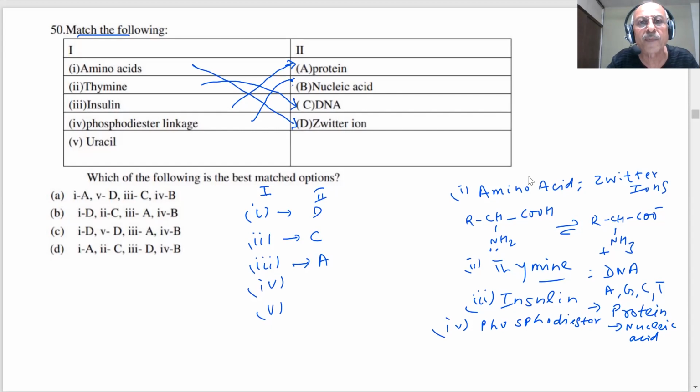Nucleic acid, this is my B. Therefore, first goes with D, second goes with C, third goes with A, and fourth goes with B, student. Now, can you tell me which is the appropriate answer? Therefore, the answer for this is B. The B is our answer. In this case, this is the matching we have done.